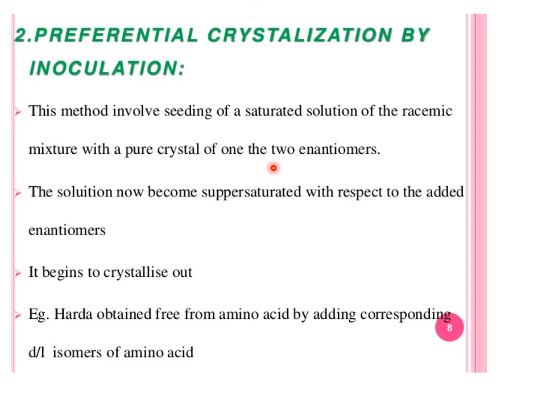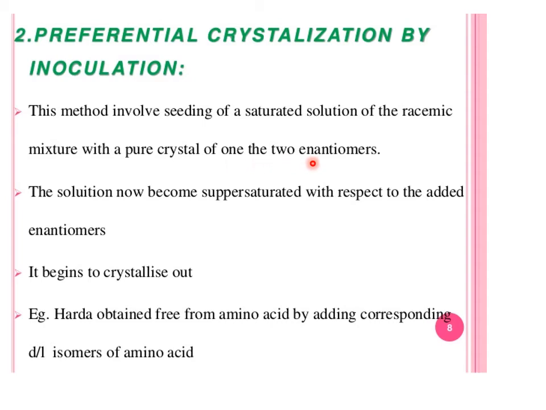The solution will become supersaturated with respect to the added enantiomer, and it begins to crystallize out. Harada obtained free amino acid by adding the corresponding DL isomer of amino acids.